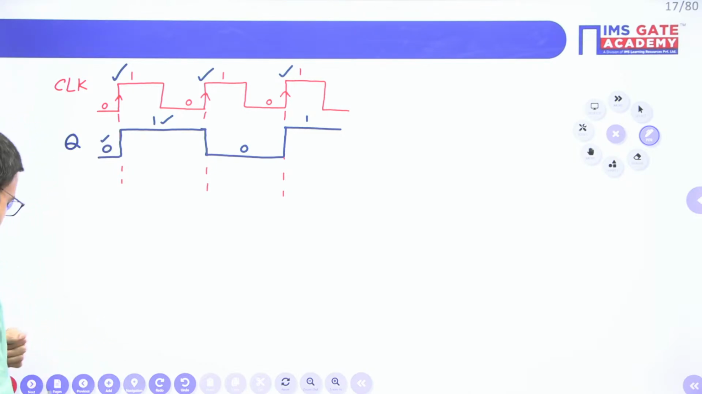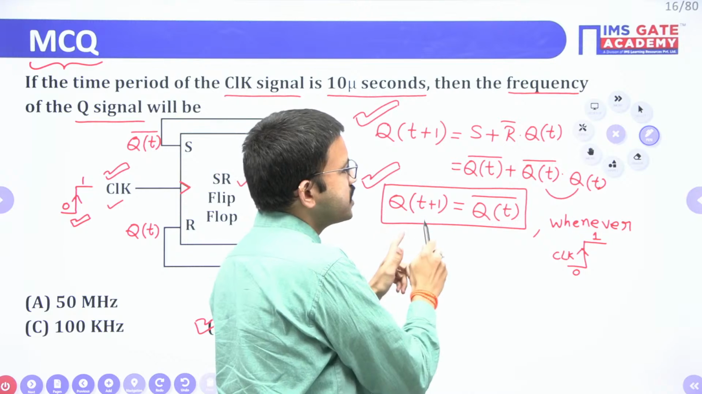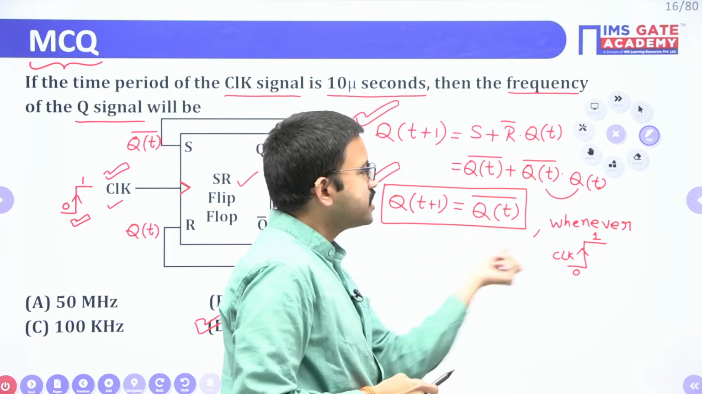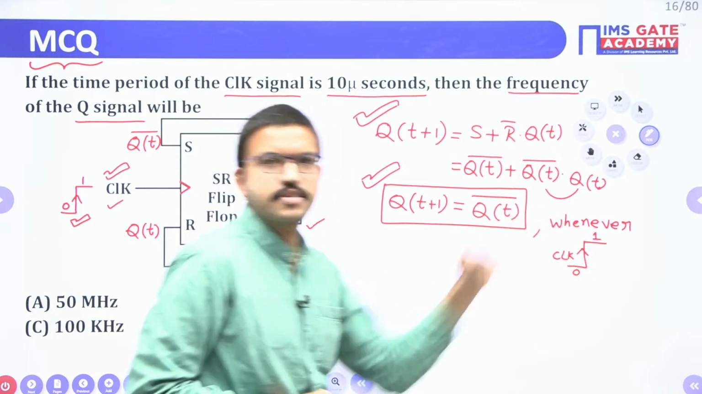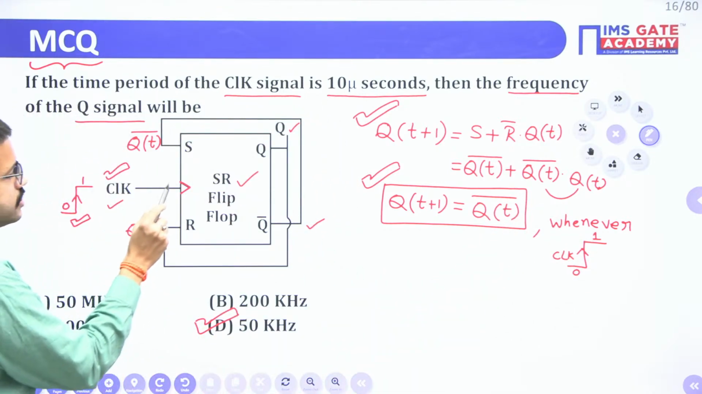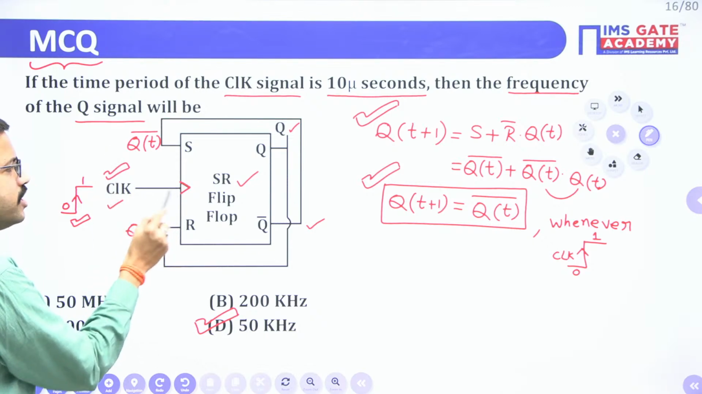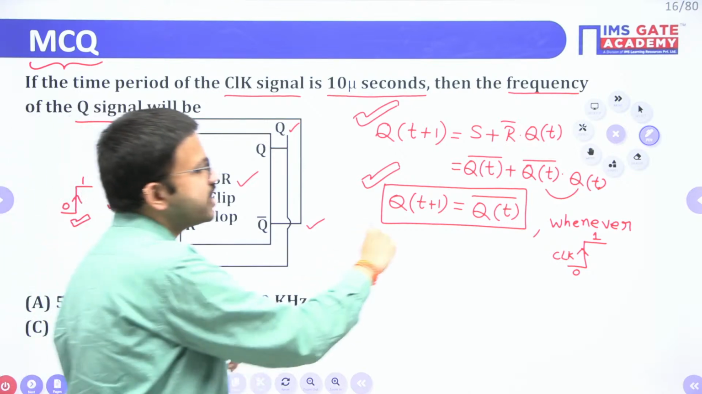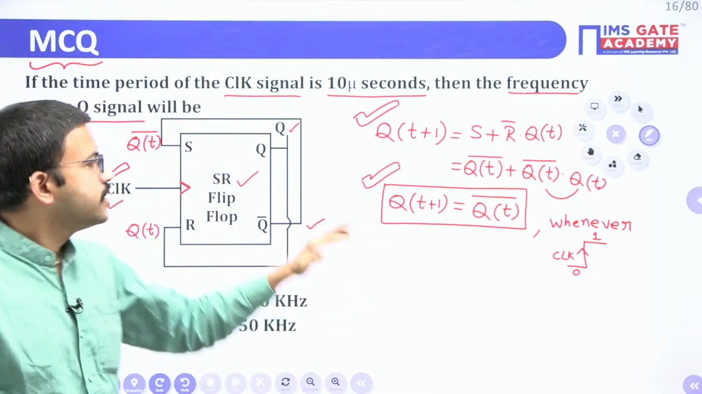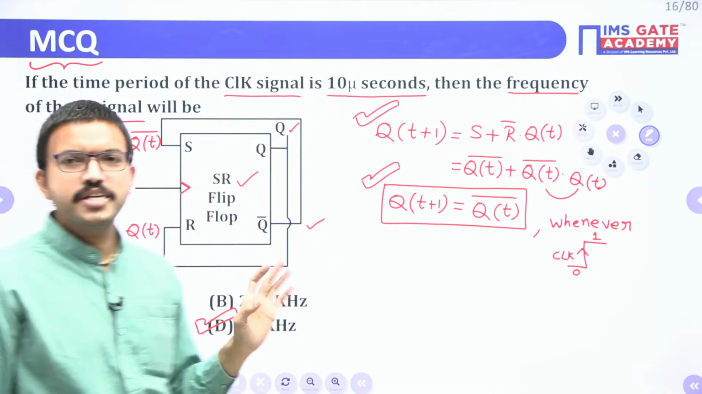Even though you got the final equation as Q of t plus 1 equal to Q of t bar, this will happen only whenever the positive edge of the clock signal occurs, right? Because in this question they have mentioned positive edge. Suppose if they mention a bubble here, that means whenever the clock signal changes from 1 to 0, only that time this particular phenomenon will happen. Whether it is positive edge or negative edge, the final answer for this question will remain the same.